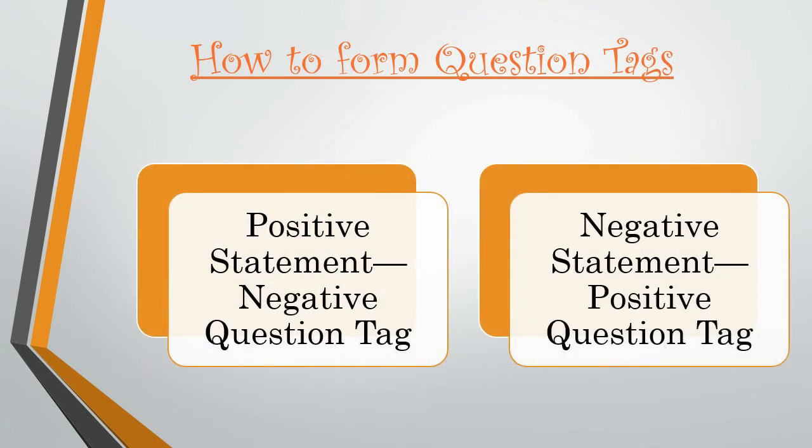Next important rule. This you might have observed in earlier examples and you will observe this in the coming examples also. Positive statements have negative question tags, and negative statements have positive question tags. Whenever a statement is positive, the question tag will be negative. And whenever a statement is negative, you will have a positive question tag with it.